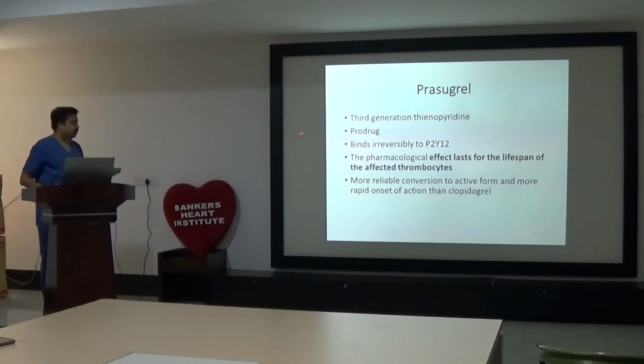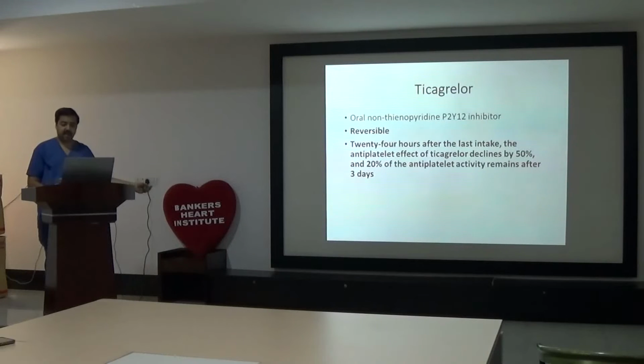Prasugrel, again a prodrug, oral, irreversible P2Y12 inhibitor, third-generation thienopyridine. Its effect lasts for the lifespan of the platelets. It has more reliable conversion to the active form and more rapid onset of action than clopidogrel, and an even longer lasting action as compared to clopidogrel. Ticagrelor is reversible.